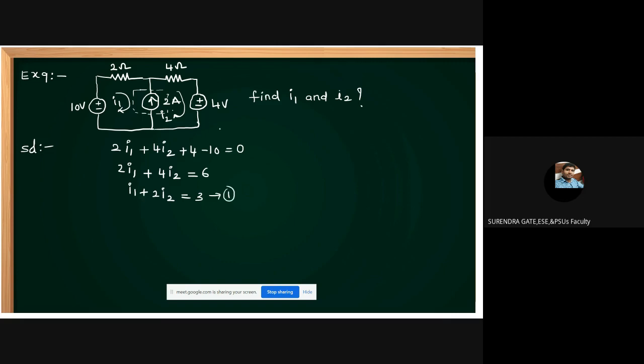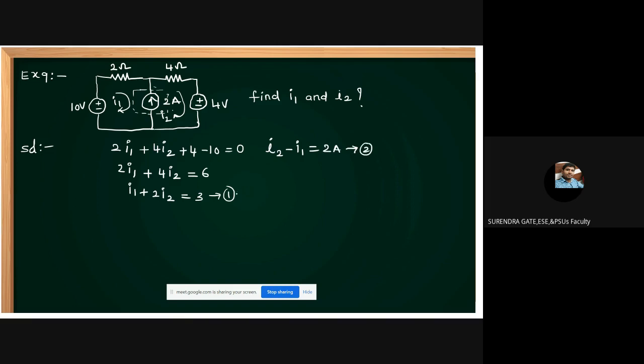Then according to the super mesh equation, see this current direction, friends. What is the direction of the current source? In the direction of I2 only. That's why we take that as the reference. Then I2 minus I1. This I1 is opposite to this one, and I2 is in the direction of the current source. I2 minus I1 is how much, friends? It is 2 amperes. This is equation 2.